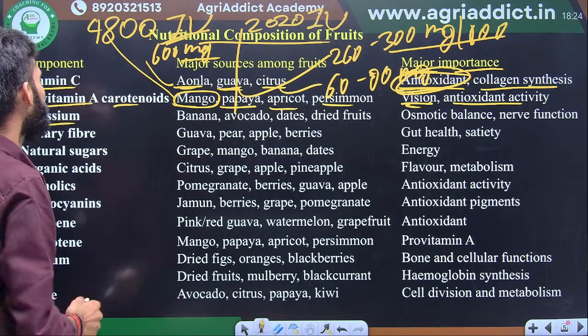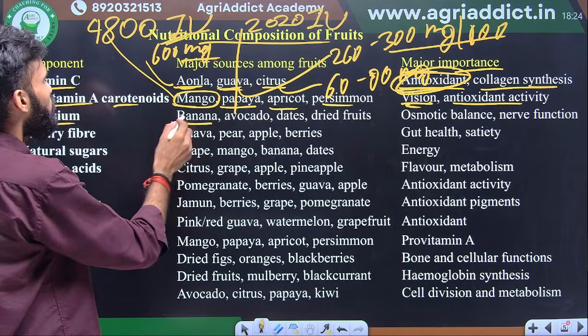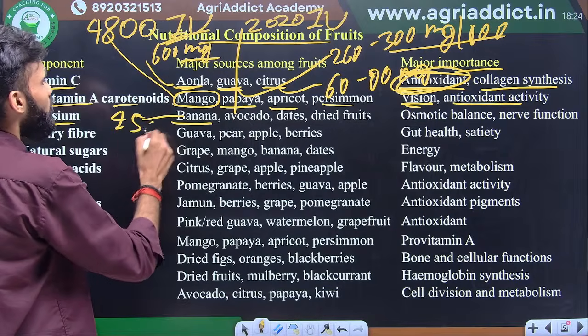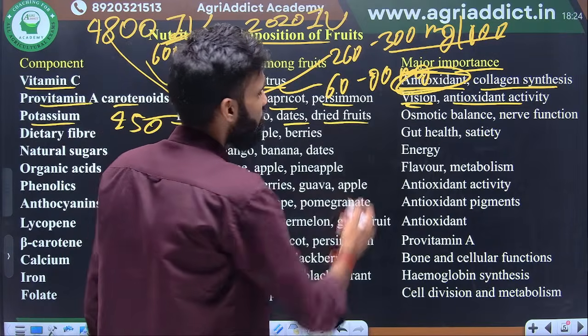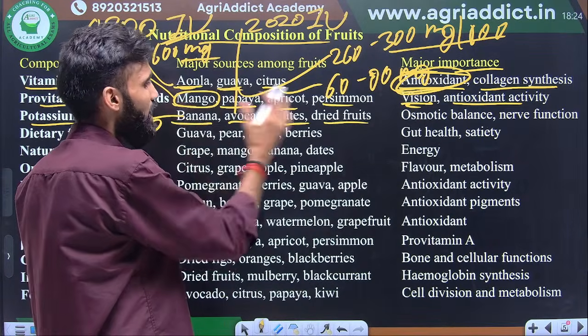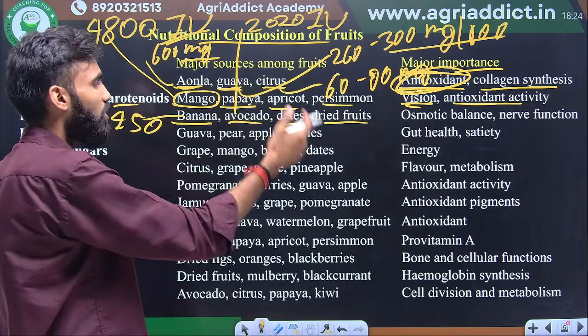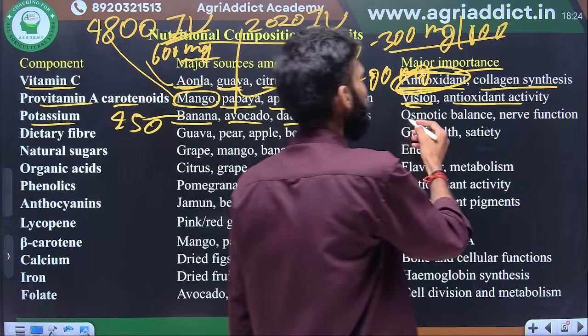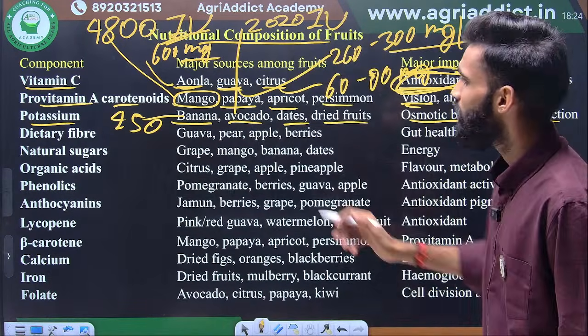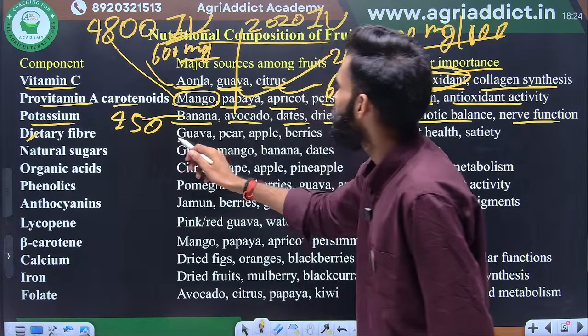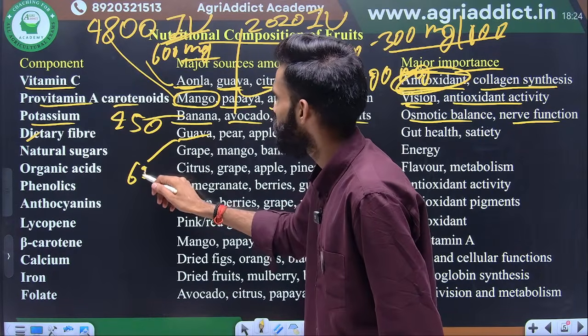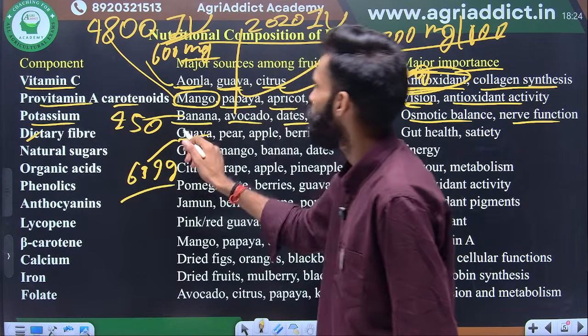Next, potassium, like the banana maximum, approx 450 mg it is present. Next, the avocado, dates, dried fruits. Okay, this is the common hierarchy: maximum in the banana, then avocado, dates, dried fruits. Okay, osmotic balance and reverse transcription. Dietary fiber is maximum present in the guava, approx 6.9 gram. Okay, dietary fiber.